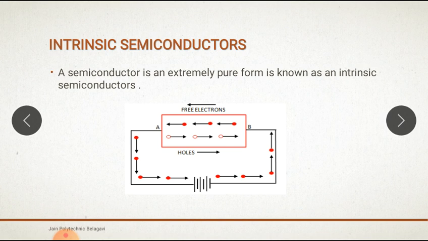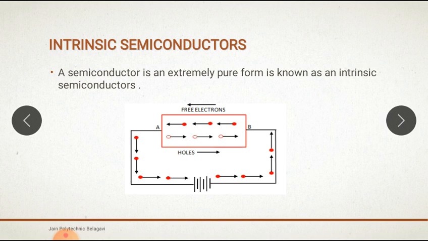Here, free electrons move towards A and the holes move towards B. It means that the number of holes equals the number of electrons. When the electric field is applied across an intrinsic semiconductor, the current conduction takes place by two processes, namely by free electrons and holes, as shown in the diagram.